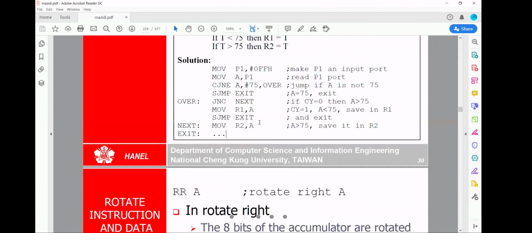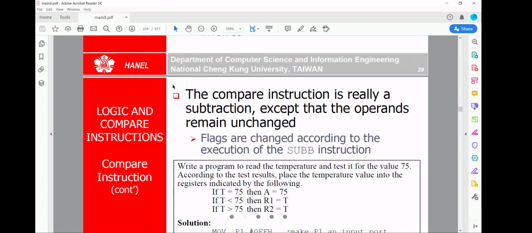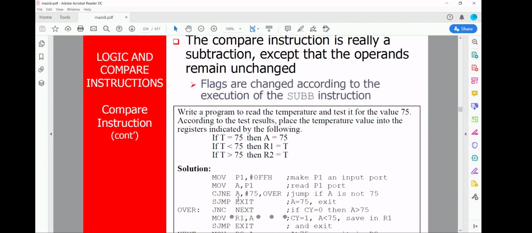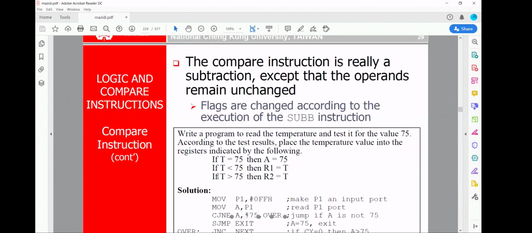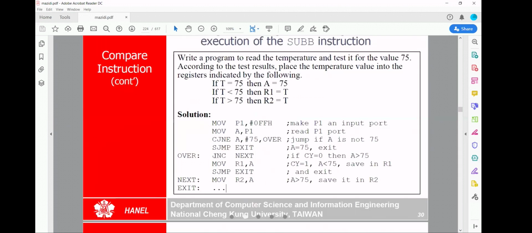So this is in slide number 224. This is slide number 224. And remember that when we compare these values and subtract, this subtraction is not the same as the subtraction which we did with SUBB. It will not change the value, only the flags will be changed. I told you that it will do A minus 75. A minus 75, the values won't change. Only the flags will be changed.